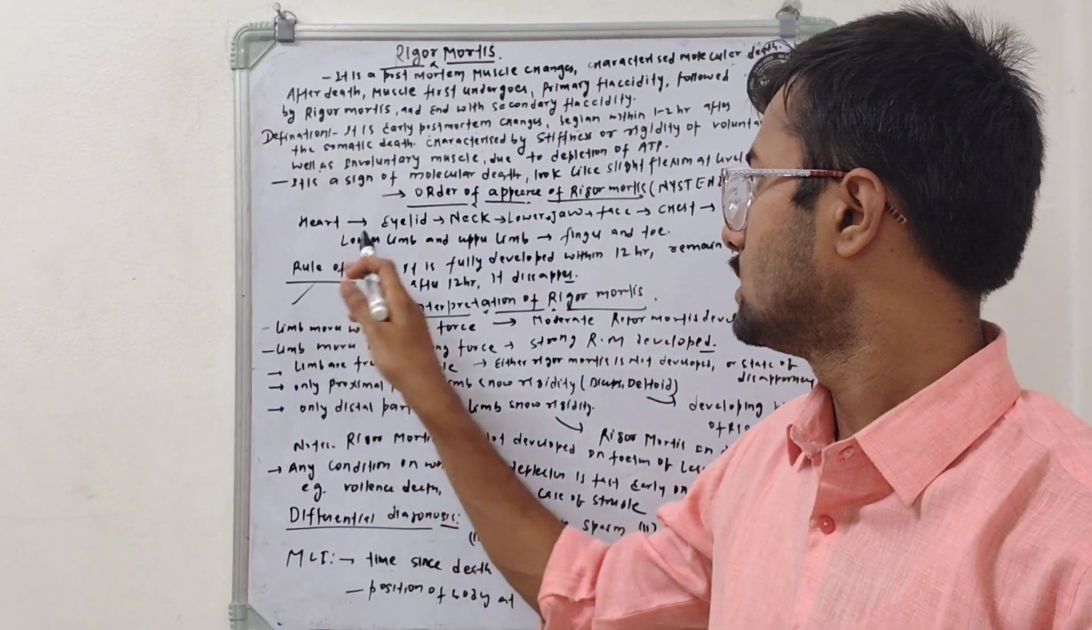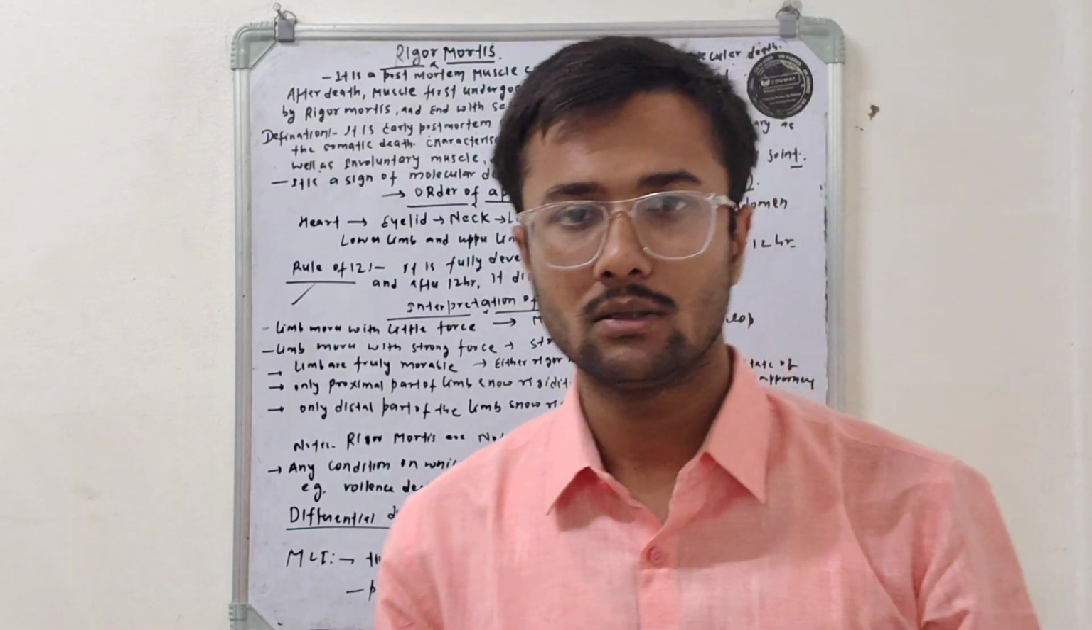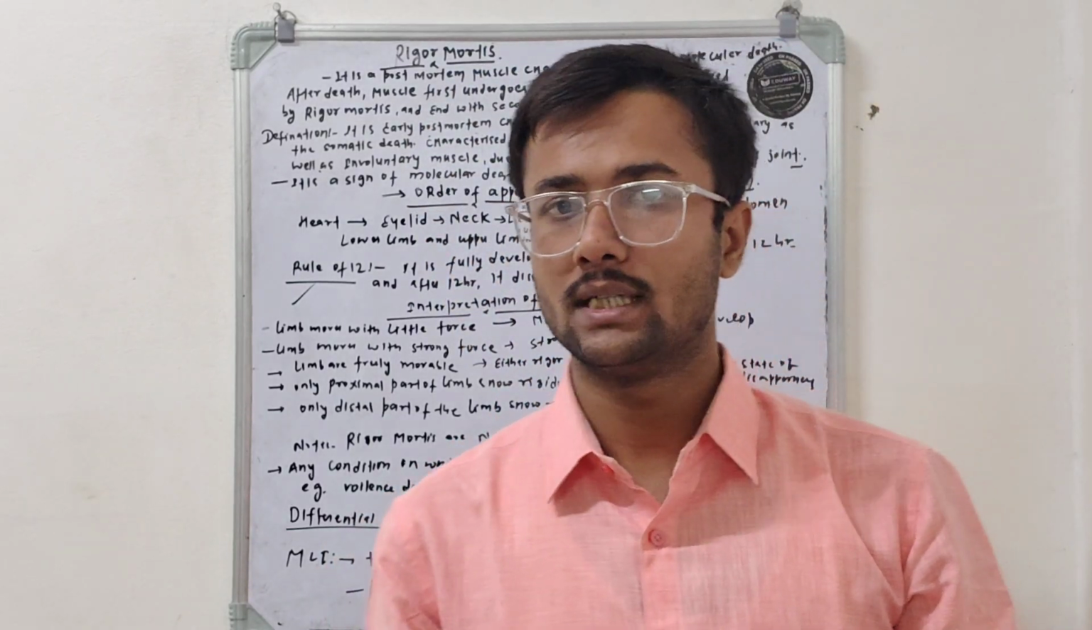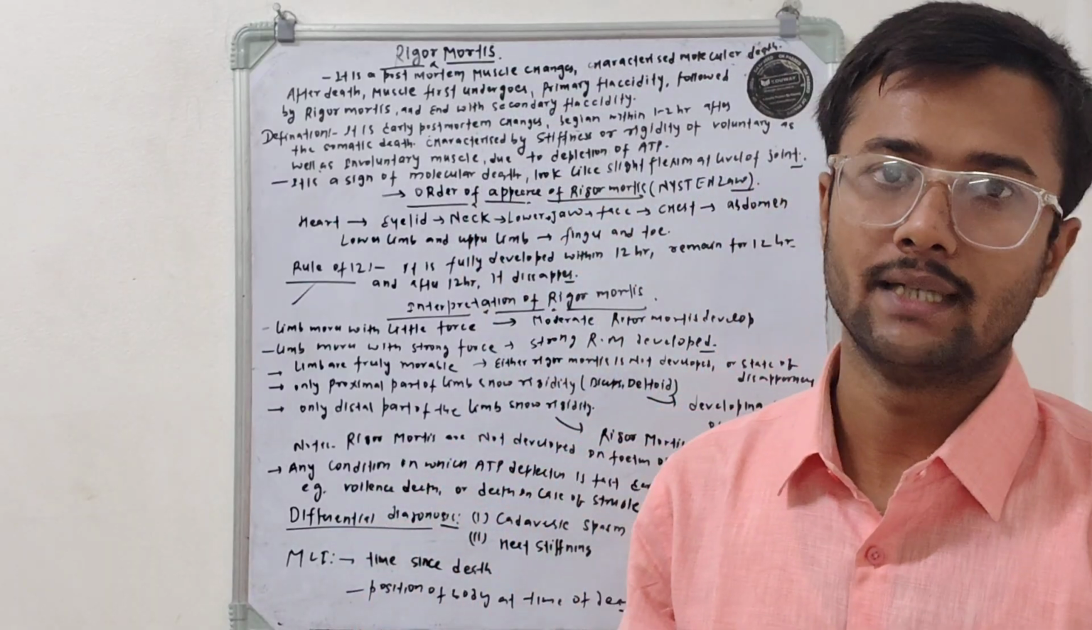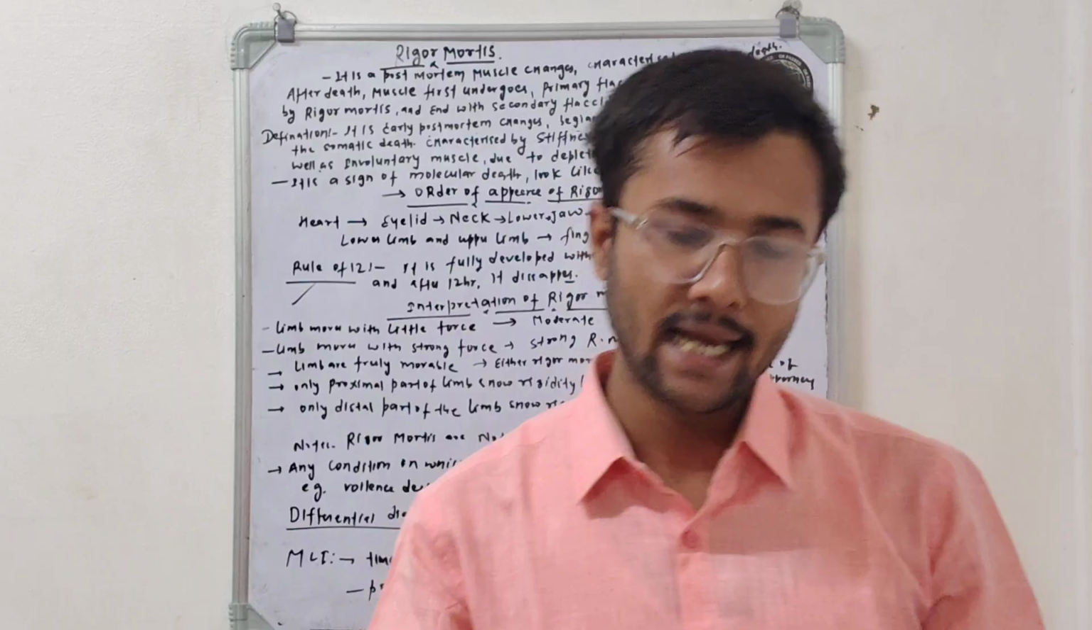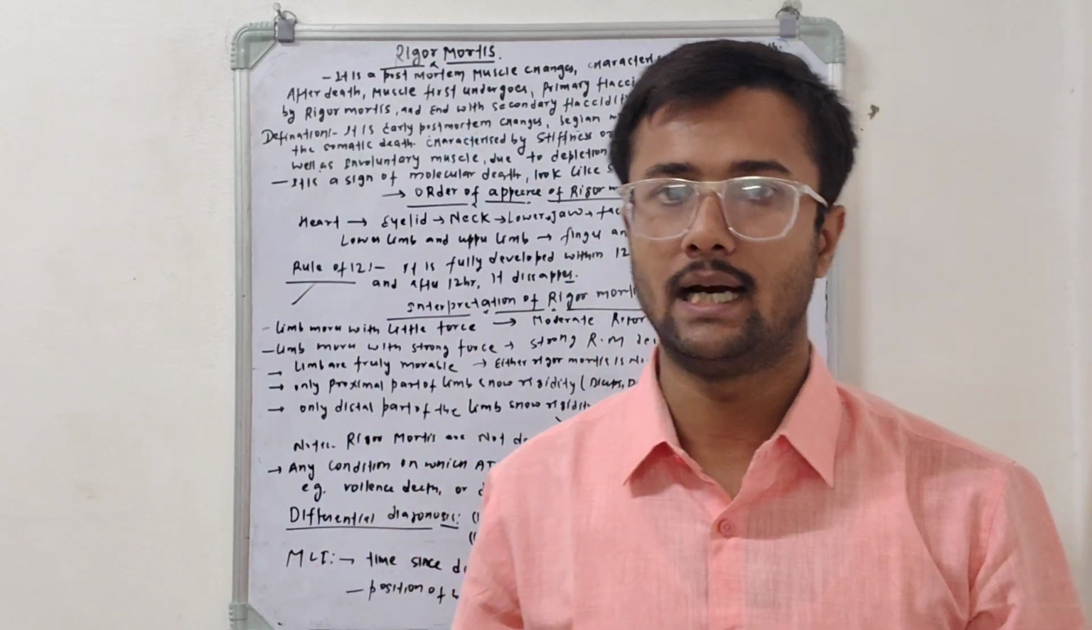One of the important points is the rule of 12. According to this rule of 12, rigor mortis fully develops within the 12th hour. It remains persistent for 12 hours and it disappears after 12 hours.